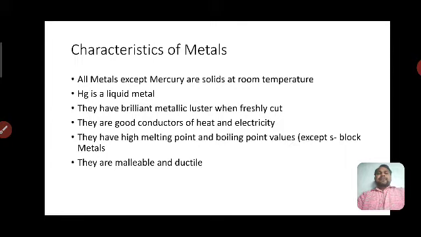And they have high melting point and boiling point values, except some metals. Okay, so what is the melting point and boiling point?